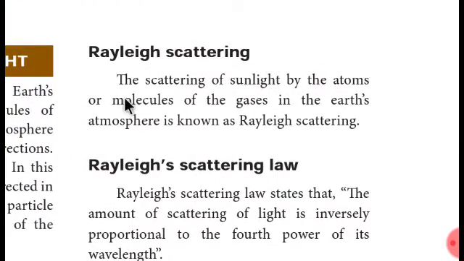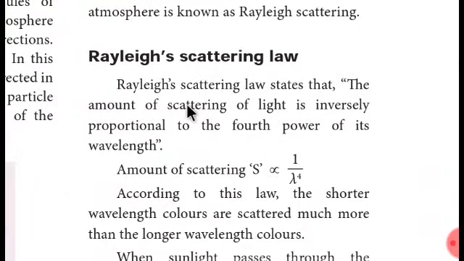Very easy. The scattering of sunlight by the atoms or molecules of the gases in the Earth's atmosphere is known as Rayleigh scattering. You can understand this text. Just scattering of sunlight by atmosphere molecules is called Rayleigh scattering. Very easy. Then Rayleigh scattering law. This man proposed a law too.